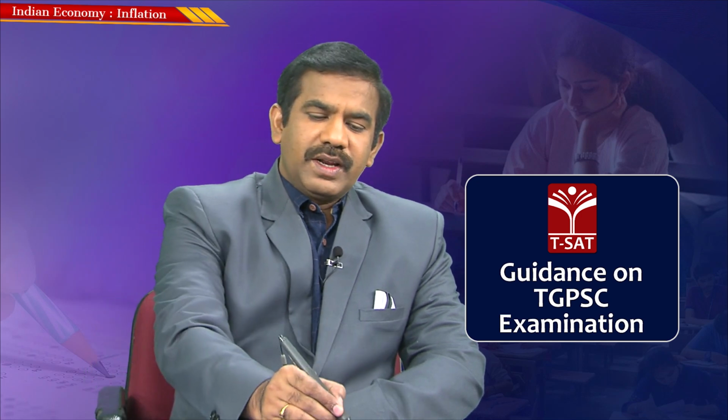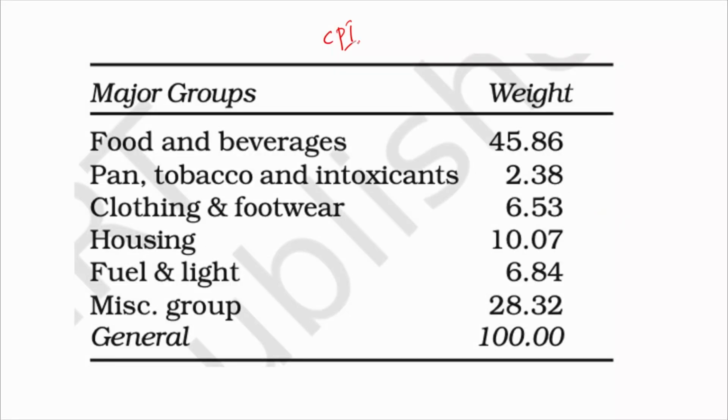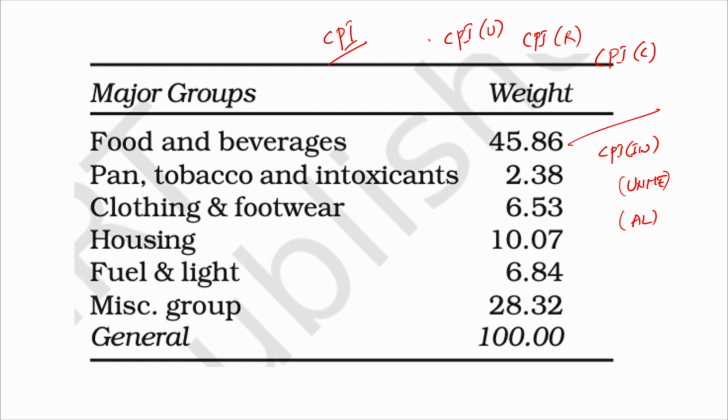Coming to the next most important measure of inflation, that is Consumer Price Index based inflation. As of now in India, we measure three different indices: CPI for the urban people, CPI for the rural people, and CPI for combined. Prior to 2011-12, we used to have CPI for industrial workers, CPI for urban non-manual employees, and agricultural labor. Rather than this, we now compute Consumer Price Index for these three categories: urban, rural, and combined.